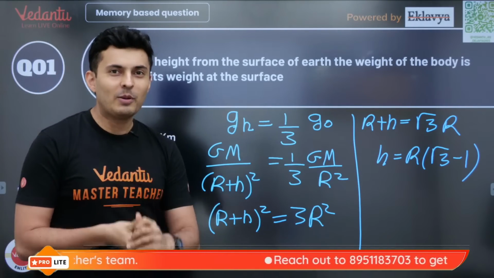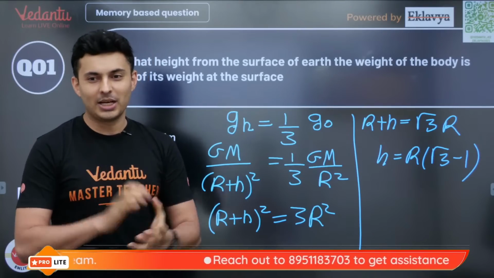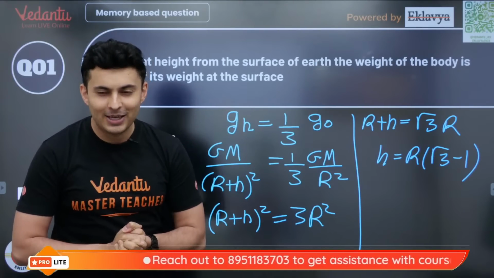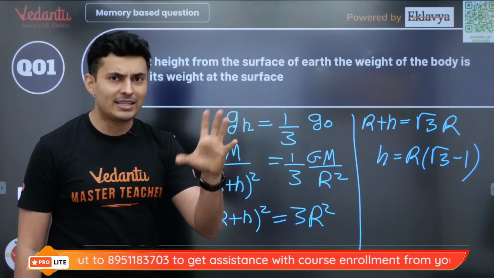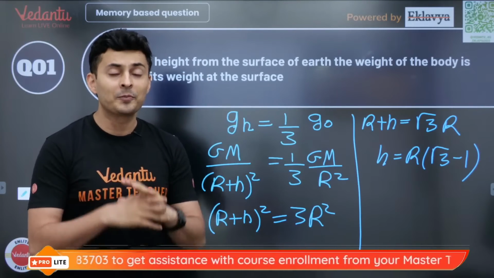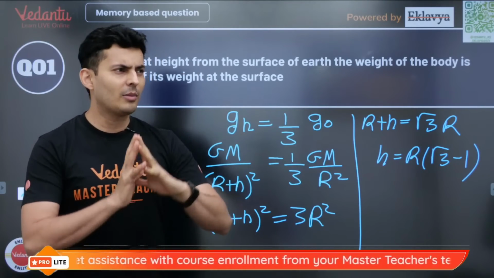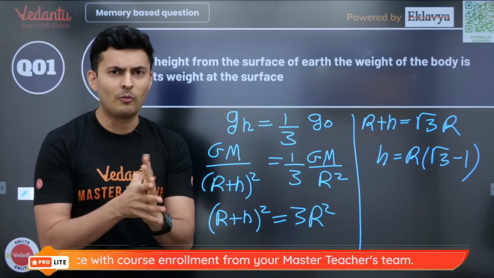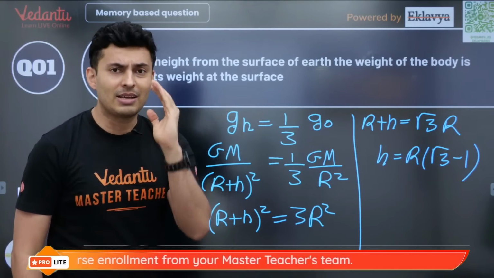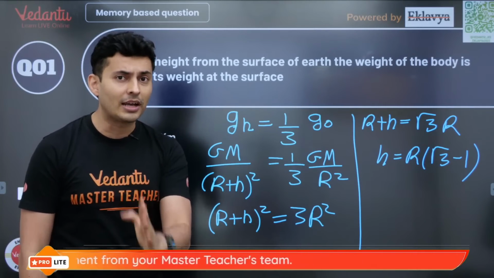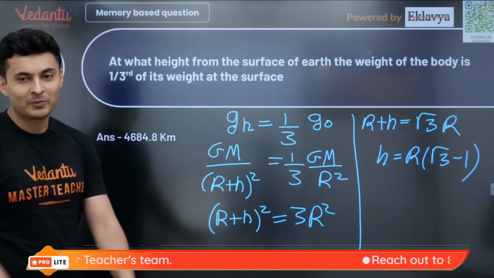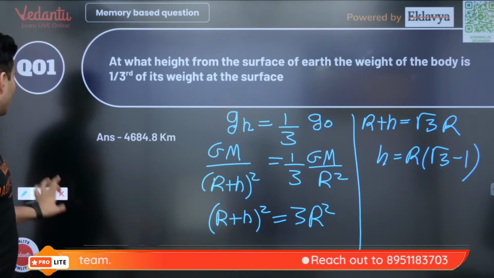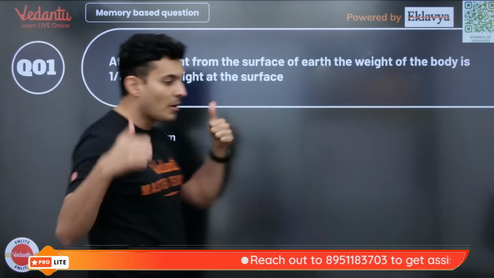AIR 2 in KVPY SA, that's a Vedantu student. All India rank 5 in KVPY SX. Three students together in KVPY SA, SX, SB combined in top 10. From what I got to know, more than 7-8 students, most likely around 10 students in top 100 from Vedantu in KVPY. That is crazy. Very good, guys. If you guys got this answer, proud of you.